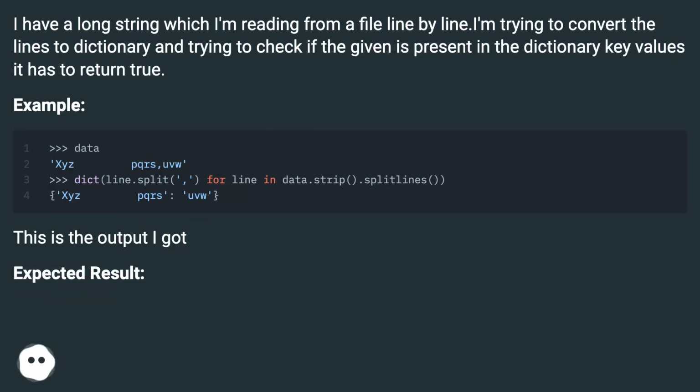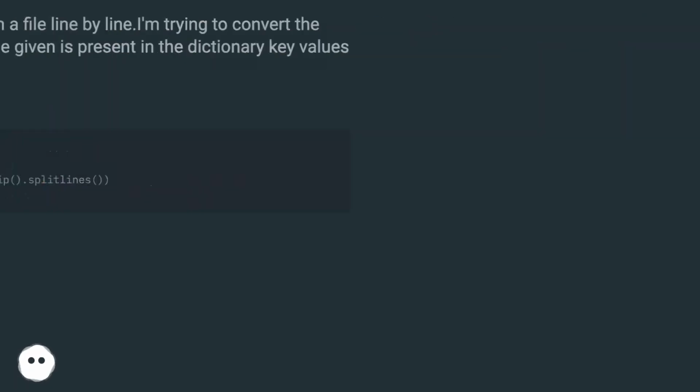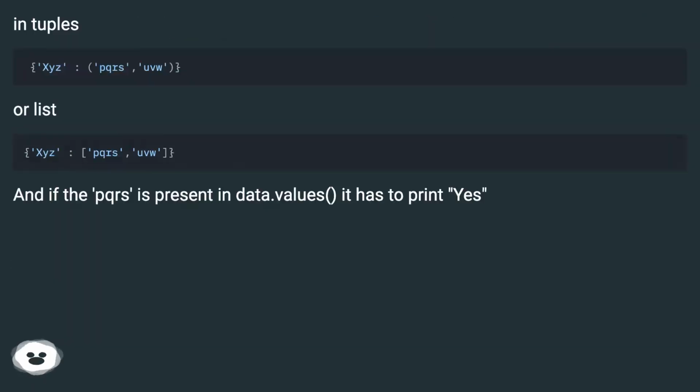Example. This is the output I got. Expected result, in tuples or list.